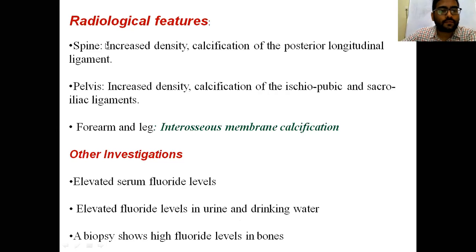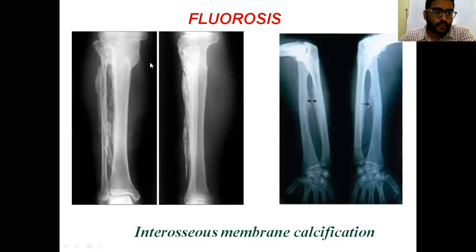Radiological features consist of spine with increased density and calcification along the posterior longitudinal ligament. Pelvis also shows the same features, and forearm and legs. Intraosseous membrane calcification is a classical feature. The investigations are mainly elevated serum levels, and elevated fluoride levels in urine and also drinking water. Biopsy shows high fluoride levels in the dry bone mass. This is a characteristic pattern with the intramembranous calcification.